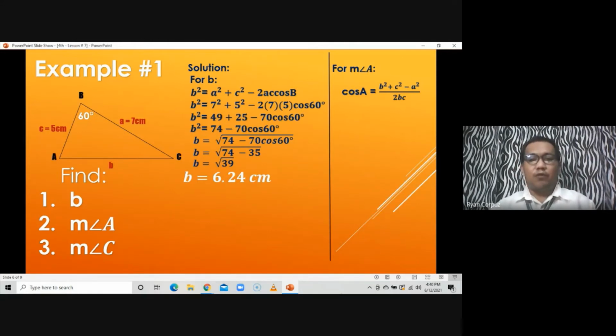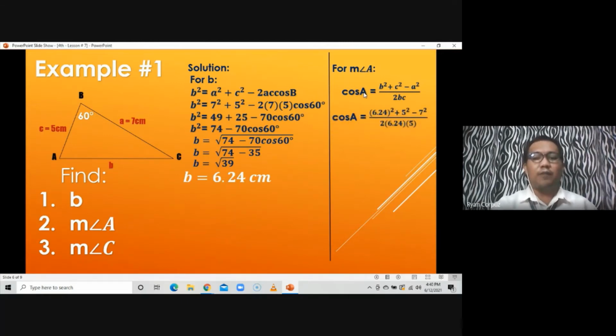So, all we have to do again is to substitute the given, since we already have the value of B. So, we can now make use of that in order for us to find out the measure of angle A. So, how? Just simply substitute it. Since cosine A is what we're looking for and we don't know yet the value of A, it will remain as cosine A.